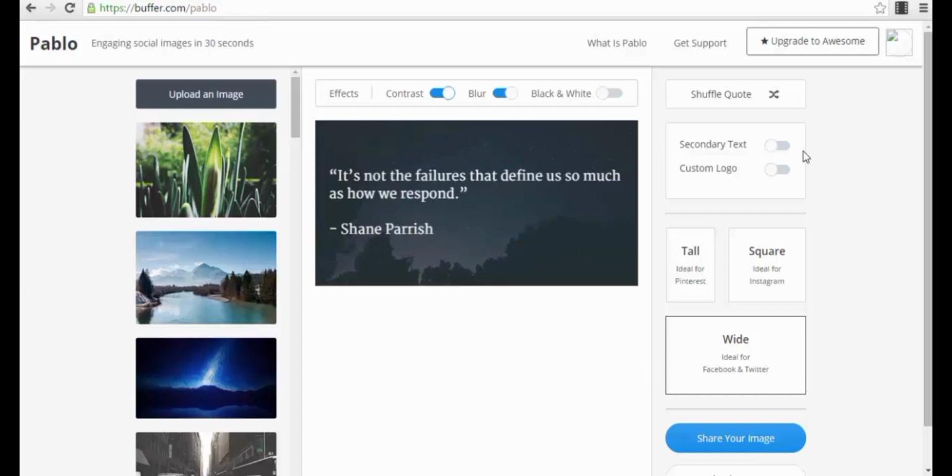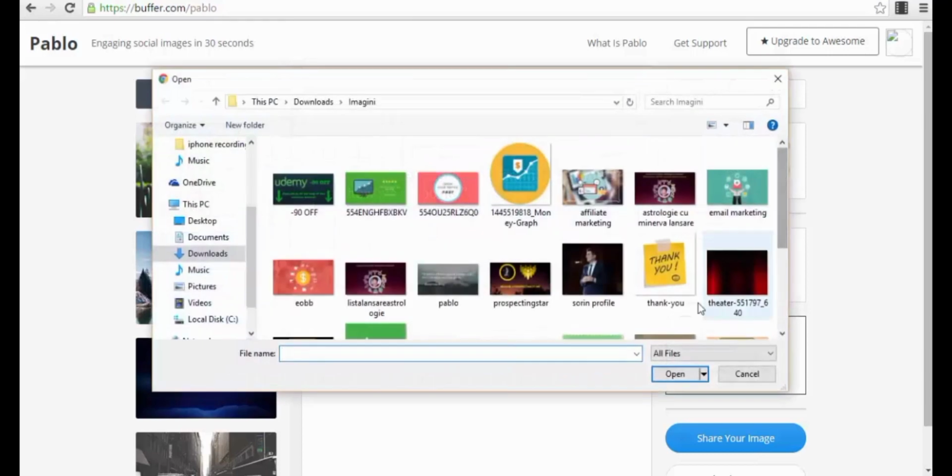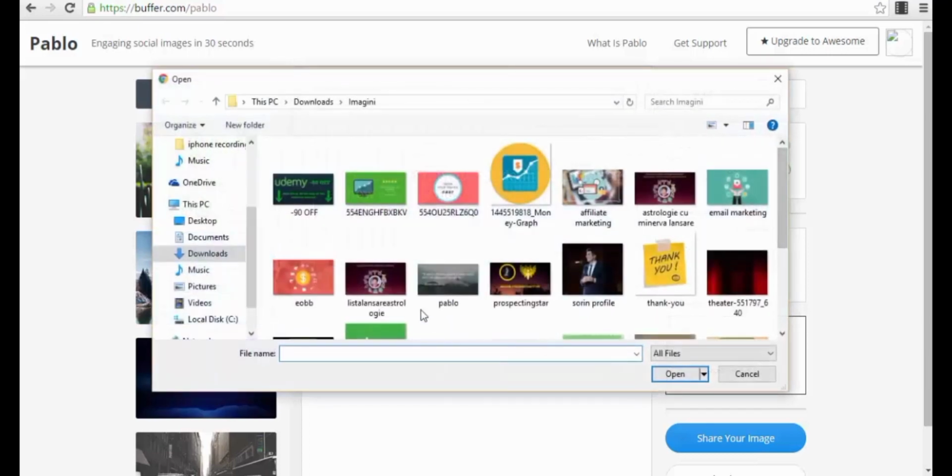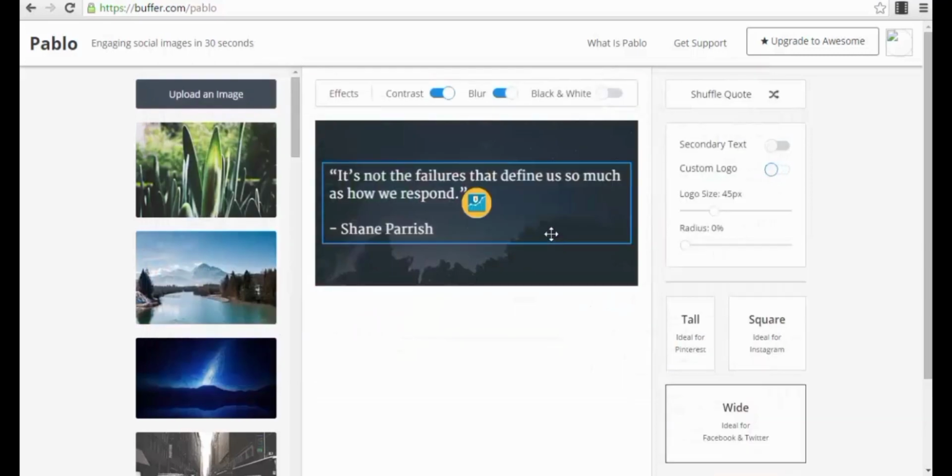Okay, you also can add a secondary text here, like maybe a subtitle, and you can also add your custom logo. You just turn the button on for the custom logo, and you will need to upload something here. For example, we can upload this small icon, which will appear here, and you can put your logo here. For example, you can change its size, its radius, whatever you want.